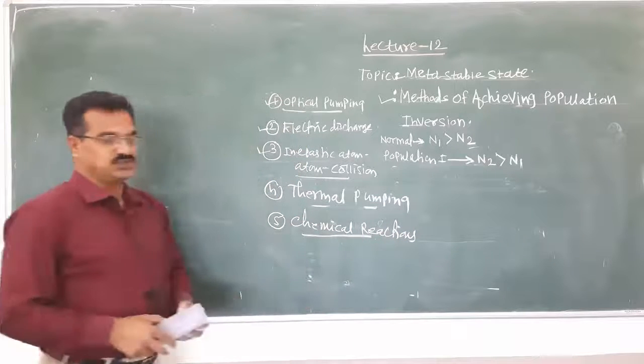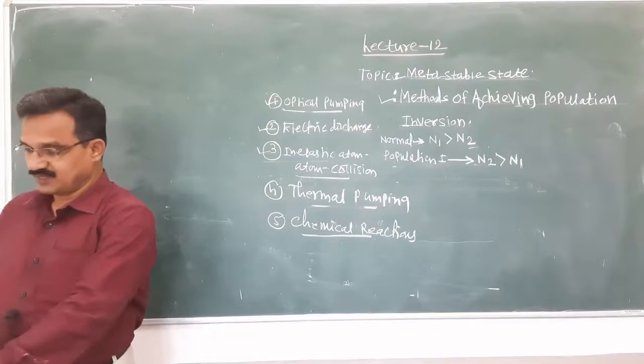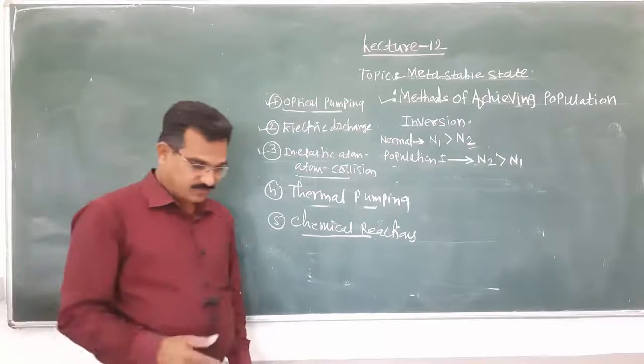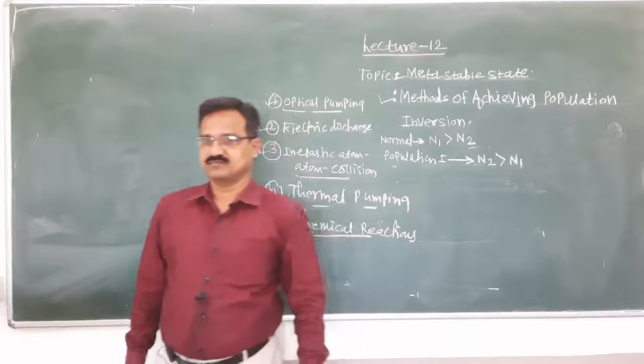The next method for achieving the population inversion is called a chemical reaction.